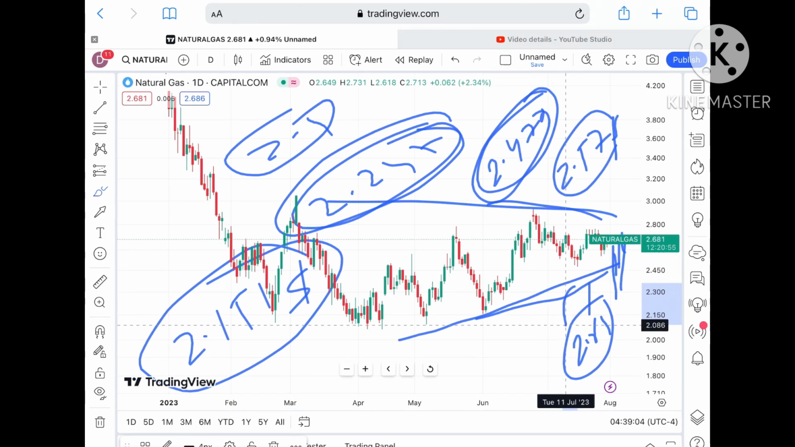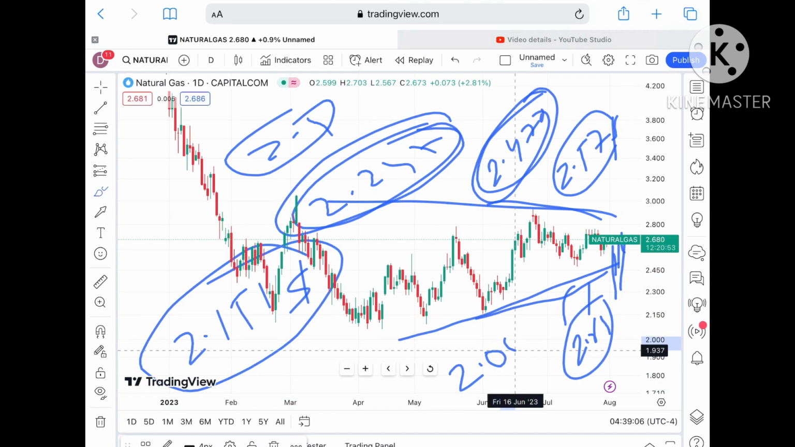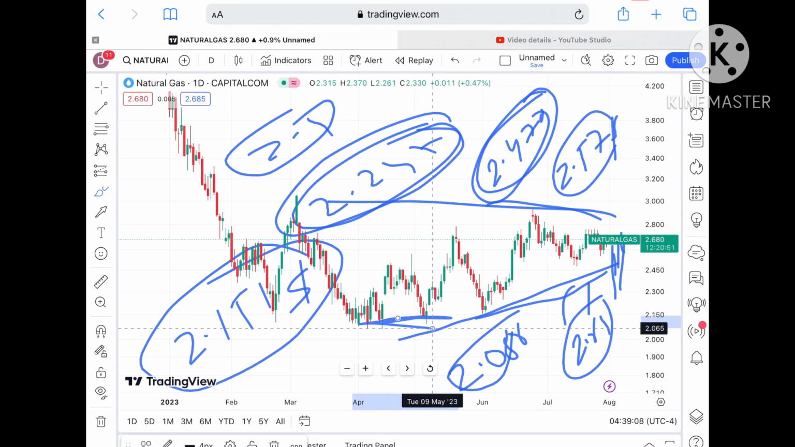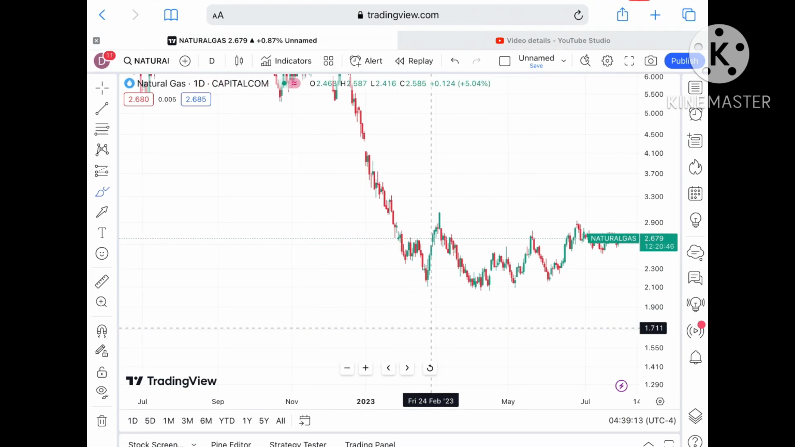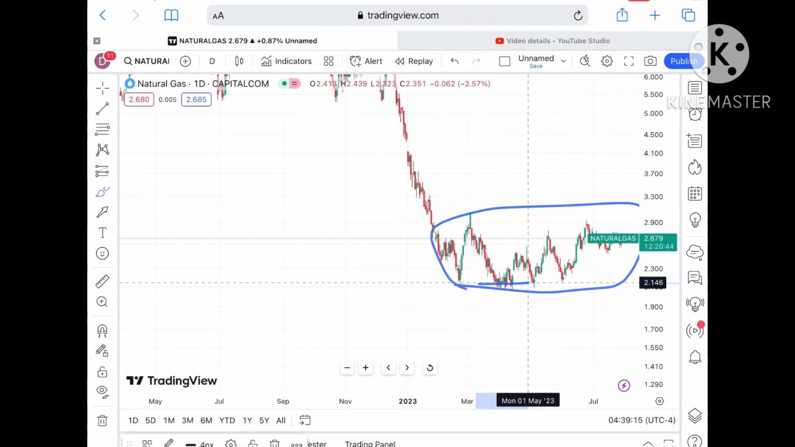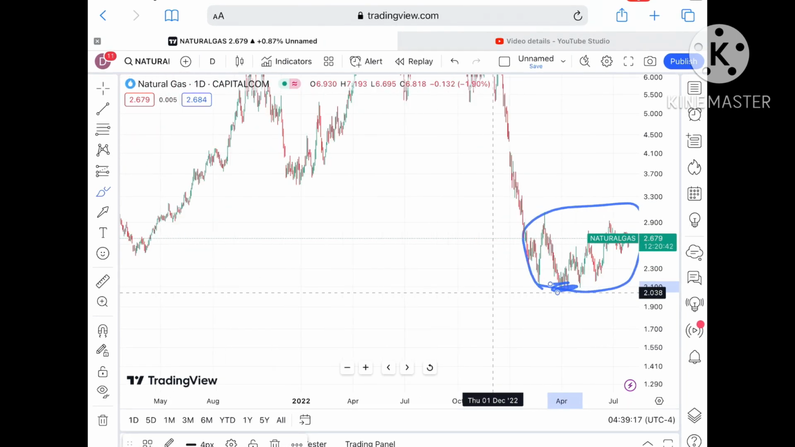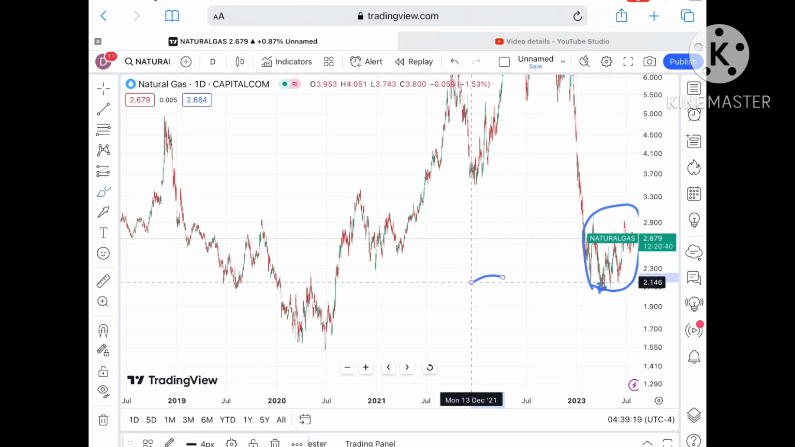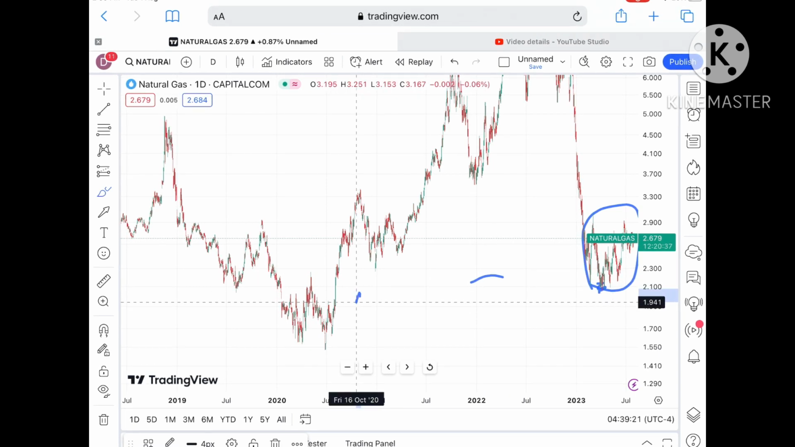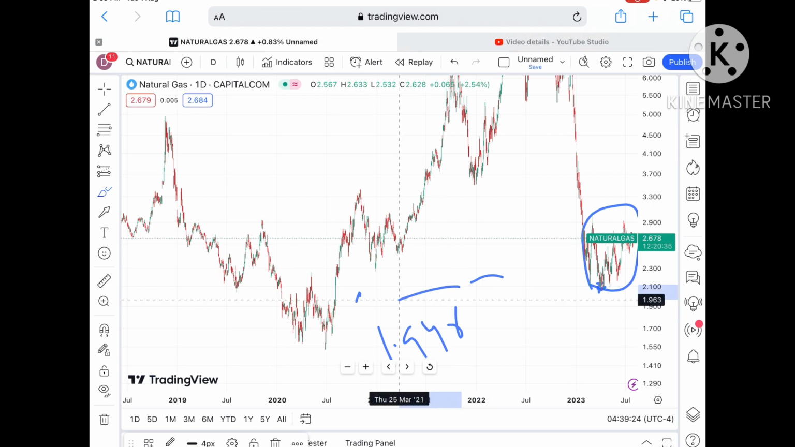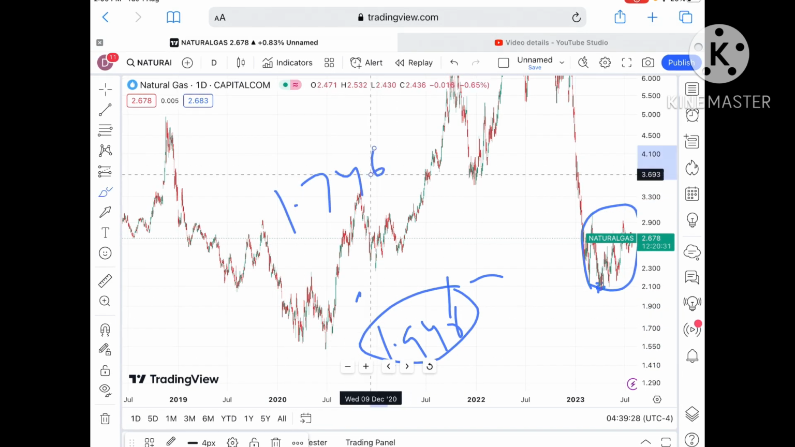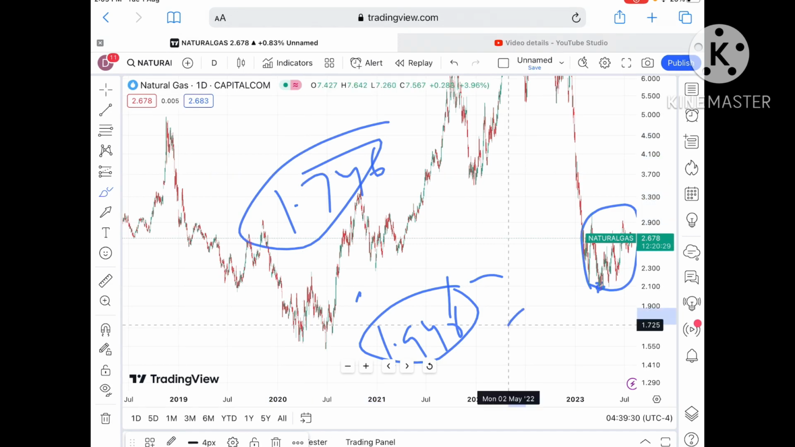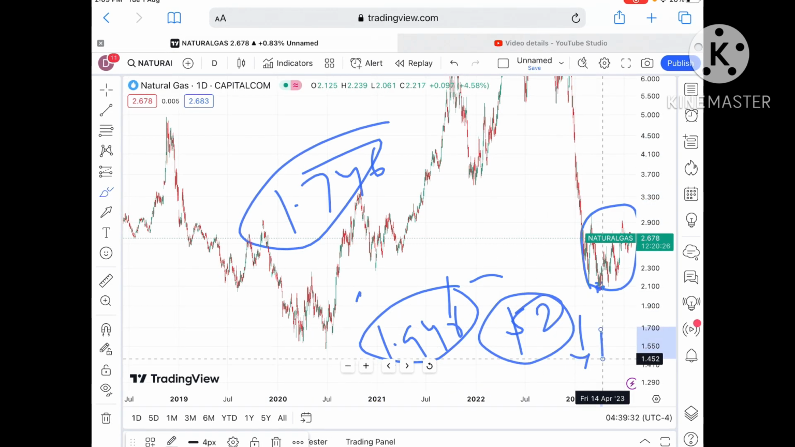Once it starts falling below this level, we can see it will touch a level of $2.086, which is the low of this zone, and then it will fall further low. This is the zone where, once it starts falling below this level, chances of going further down are there, with a probability of going towards a level of 1.946, and if the price falls below this level, it will touch around $1.746. Keep in mind, as soon as it moves below a level of $2, a further fall can be seen in the price of natural gas.